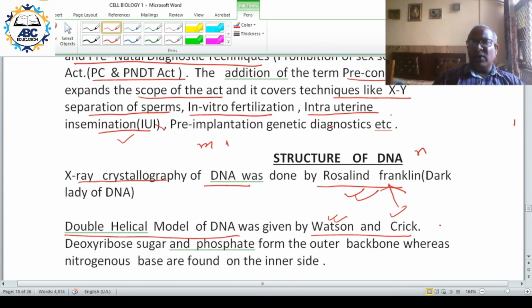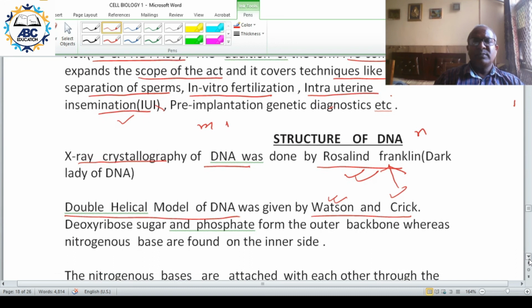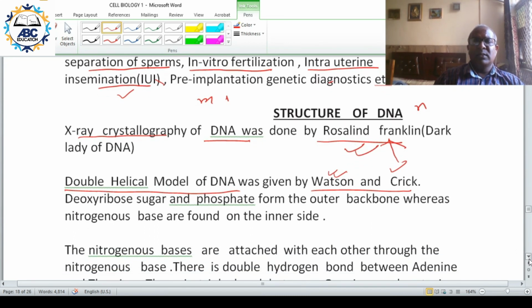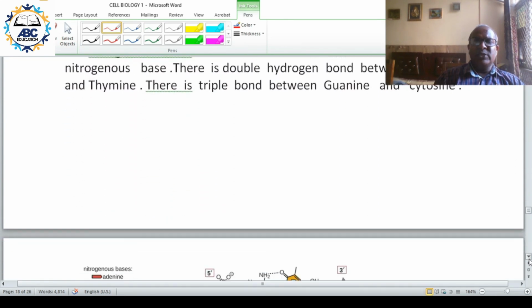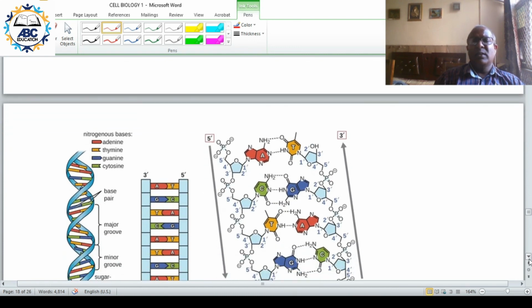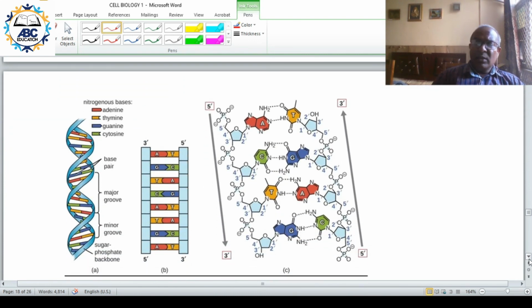Now, in case of DNA, sugar and phosphate. This is sugar, pentose sugar. It has 5 carbons.